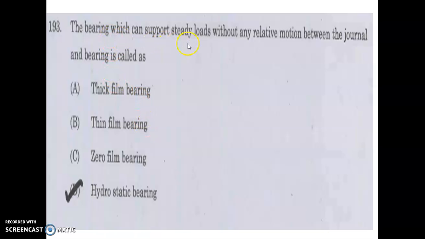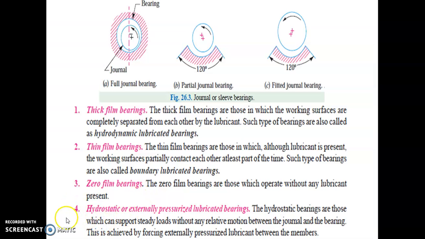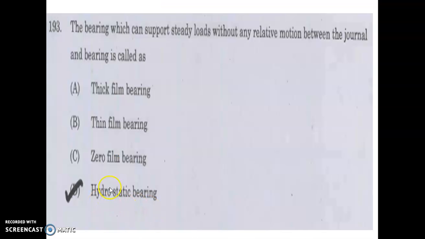The bearing which can support steady loads without any relative motion between the journal and bearing is called a hydrostatic bearing. In hydrostatic bearings, the journal or shaft will not rotate; it only supports a load, so it is called a hydrostatic bearing.